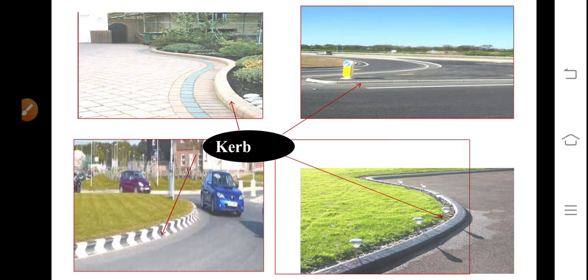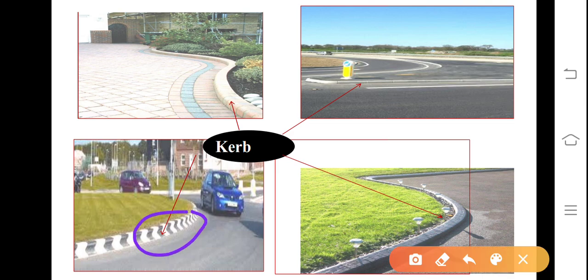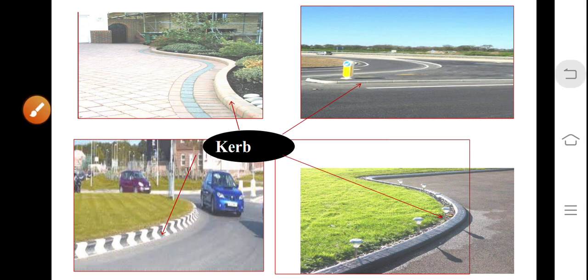See here, curbs, how they are provided. It is shown in this figure. Curb stone, what we call. It provides the lateral stability, as you could see here, and it is marked or painted with alternate bands of black and white, so that it will be very distinct from a far distance to the driver. This also curb. So all these are curbs.